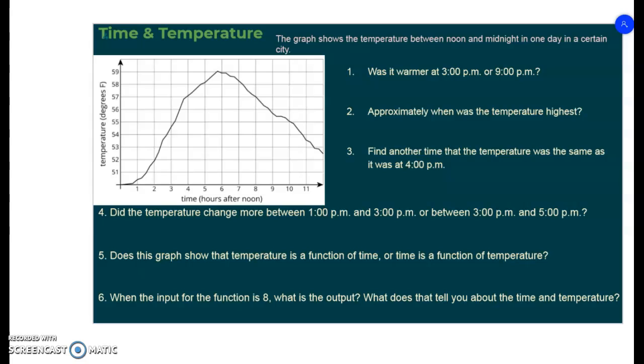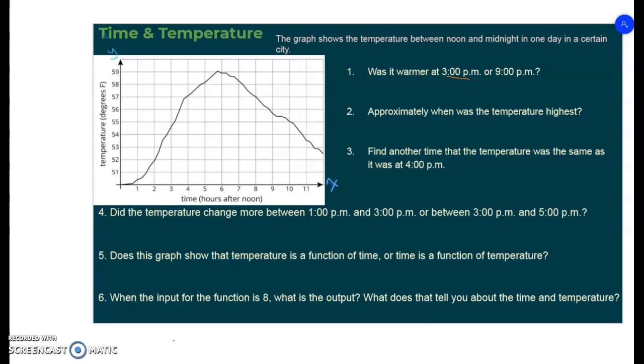We want to know for our first question, is it warmer at 3 p.m. or at 9 p.m.? So one thing to consider is our x-axis, which is horizontal. Our x-axis, which is right here, is going to be our time in hours after noon. So 1 o'clock, 2 o'clock, 3 o'clock, all the way to midnight. And our y-axis is going to be temperature. So what we have here is our graph.